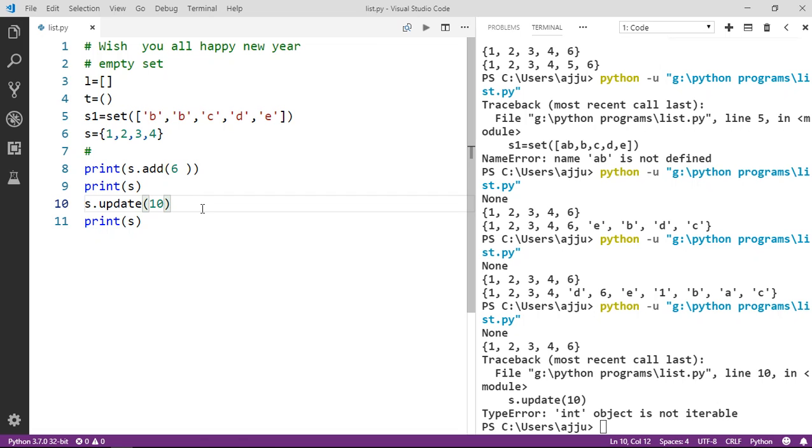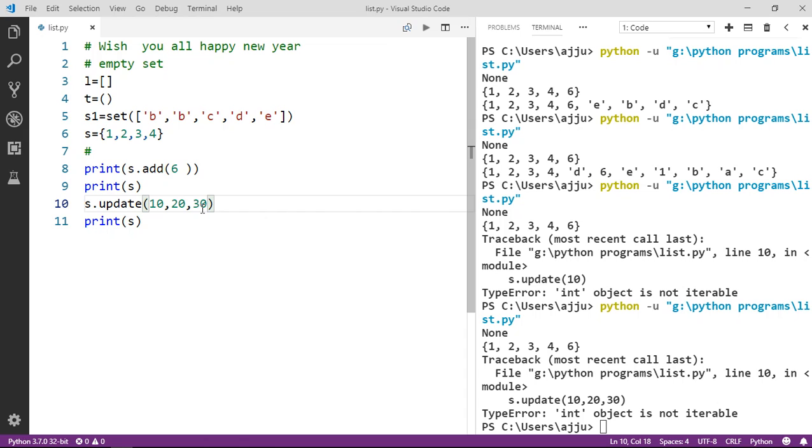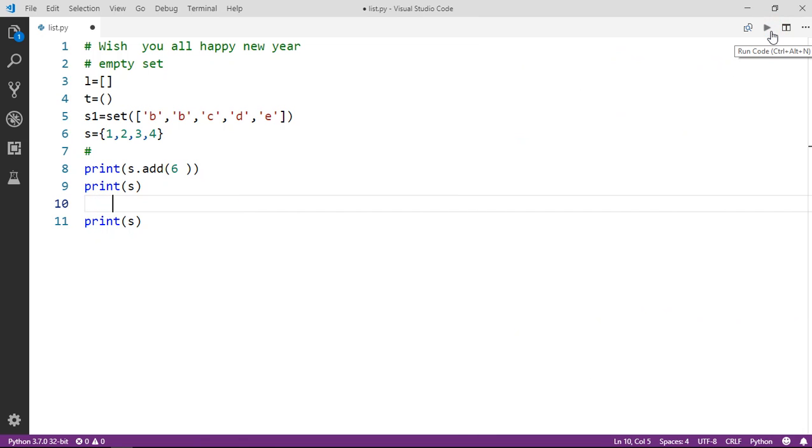Okay guys, I hope it is clear to you. Like you can see, if I want to add multiple values with add, what is going to happen here? See, it again is raising an error. So, guys, you have to remember this rule. This is all about add and update. If you want to add any element, we have the functions add and update. So now I think you are easily able to add an element in your set.